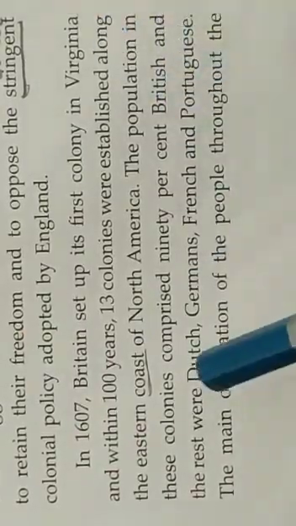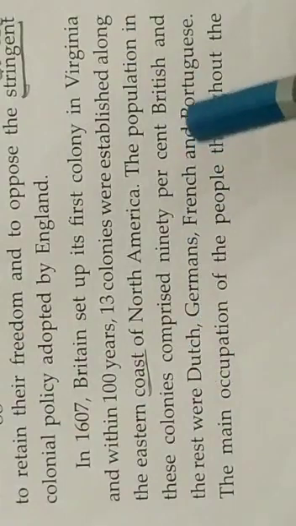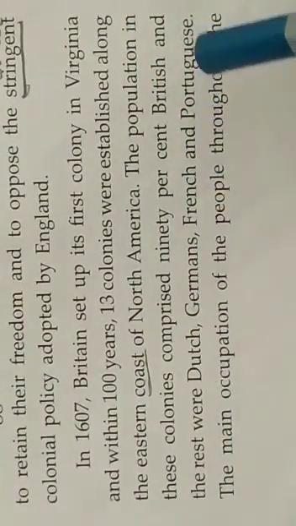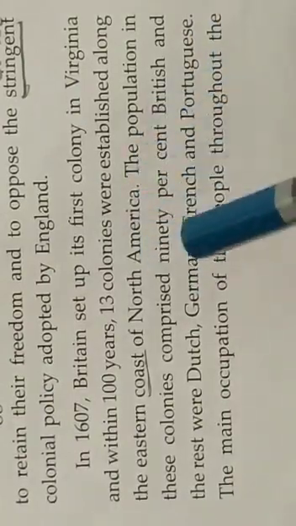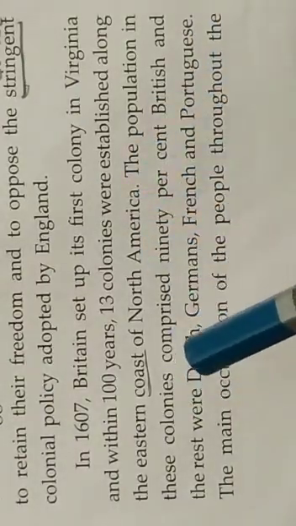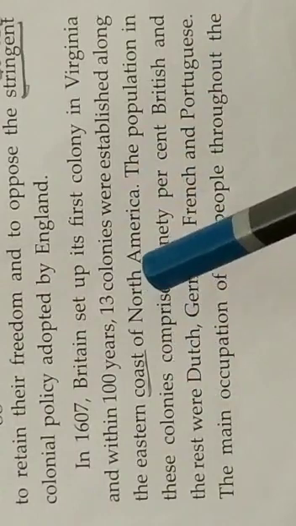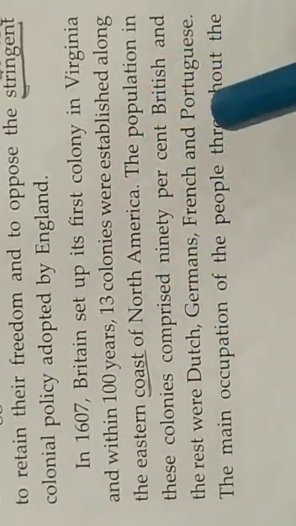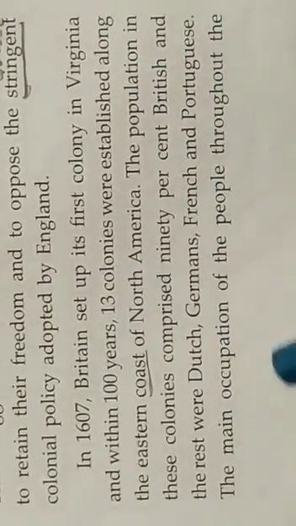The population in these colonies comprised 90% British, and the rest were Dutch, Germans, French and Portuguese. So the population of these colonies was 90% British and the remaining were Dutch, Germans, French and Portuguese.